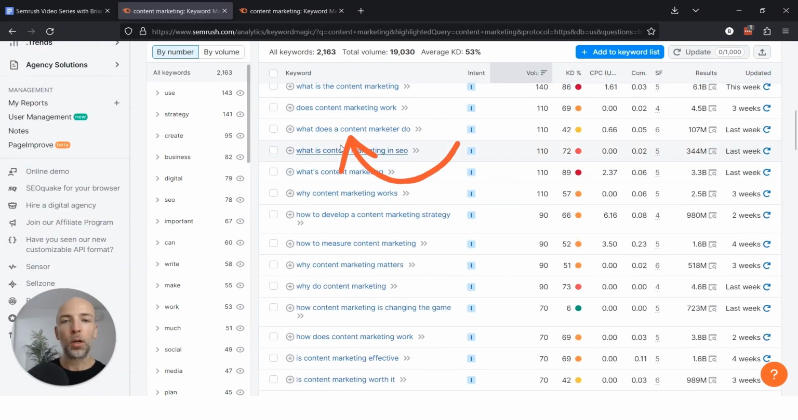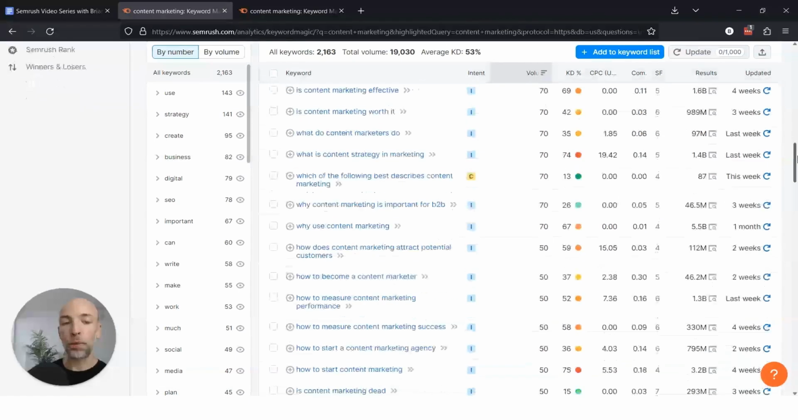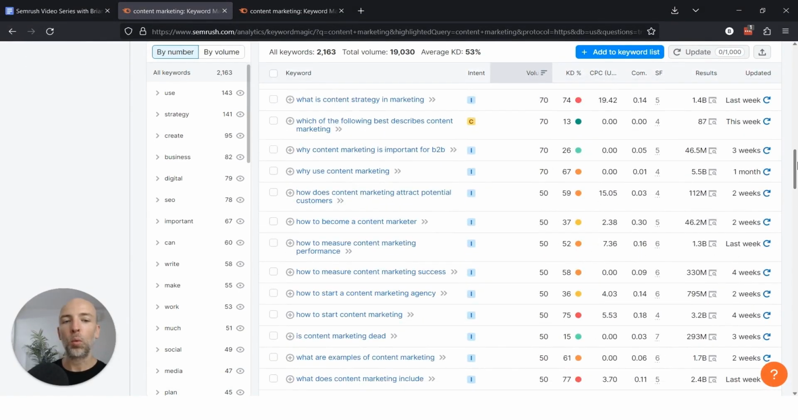Or what does a content marketer do? This is where you could cover the job function of a content marketer, places they work, what they tend to do, why content marketing matters. This could be why it's important. So again, some questions will be competitive, especially when it comes to basic questions around a topic, like what is the thing. But some of these niche questions usually aren't that competitive, and they have a decent search volume and sometimes commercial intent.